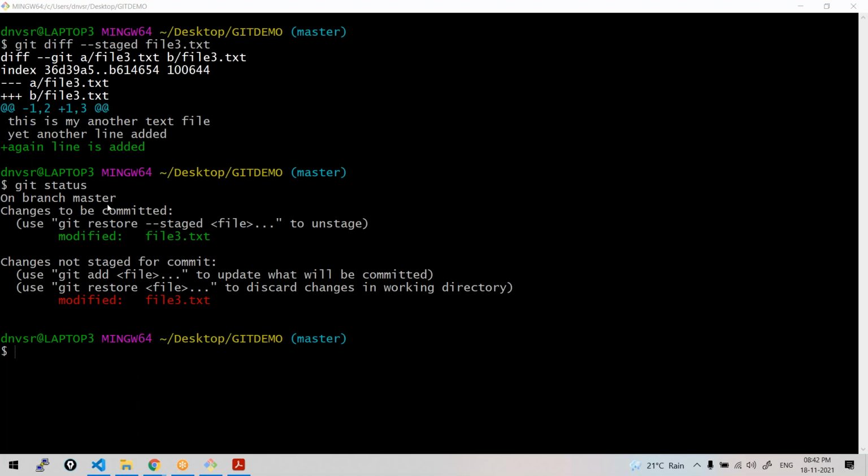So here it says changes to be committed. Changes not staged. Changes to be committed means it is in the staging area. Here it says that it is in the working directory. The same file is shown under both the staging and working directory. Don't get confused. This could be the simple logic.